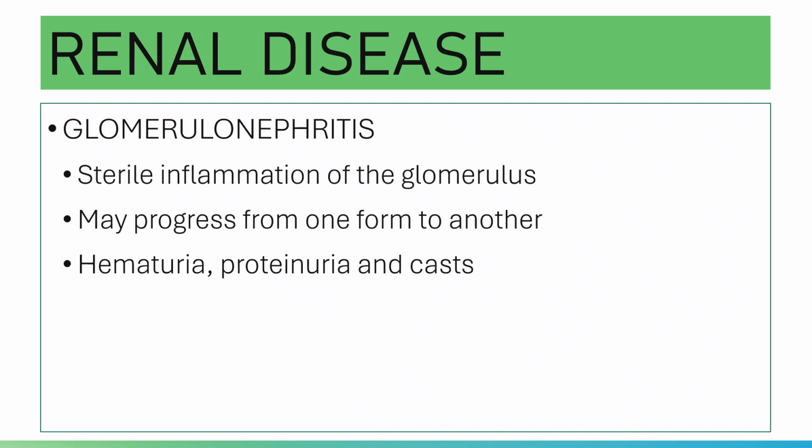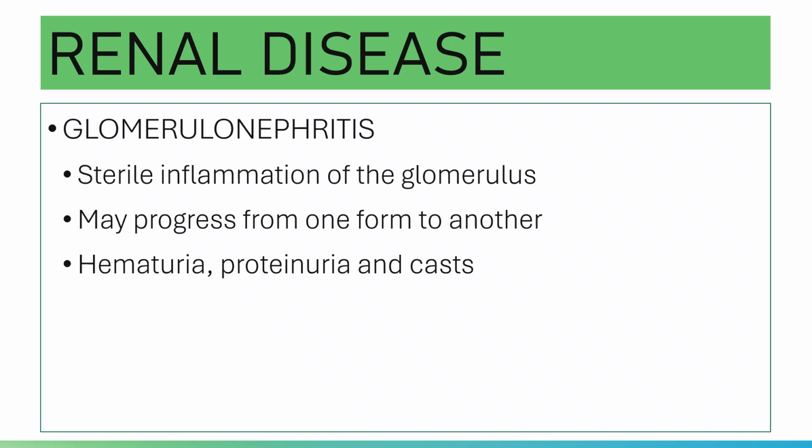And yes, let's take a look at glomerulonephritis. Glomerulonephritis is a nephritic syndrome. Please note that there is an inflammation of the glomerulus, inflammation without infection. There is a sterile inflammation of the glomerulus.